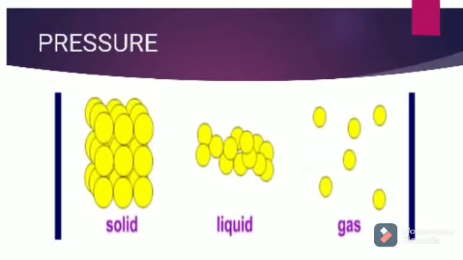Pressure. Solid. There is no effect of pressure on solids. Solids are non-compressible, that is, solids cannot be compressed as there is no space between their particles, which could allow compression. Liquids. There is no effect of pressure on liquid. Liquids are non-compressible, that is, liquids cannot be compressed since there is not enough space between their particles to get compressed. Gas. The volume of gas decreases with increase in pressure. Since there is a lot of space between the particles, gas is highly compressible.